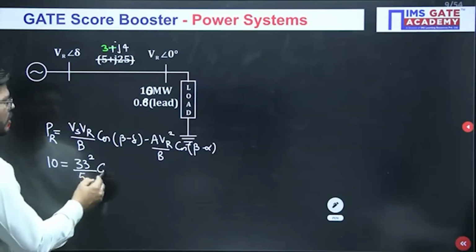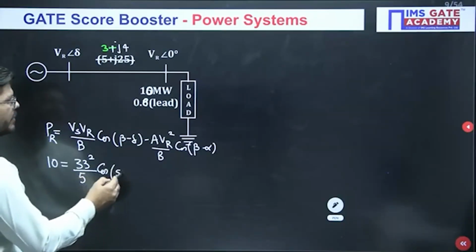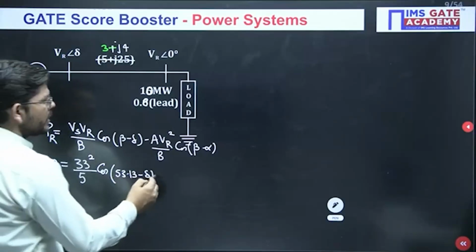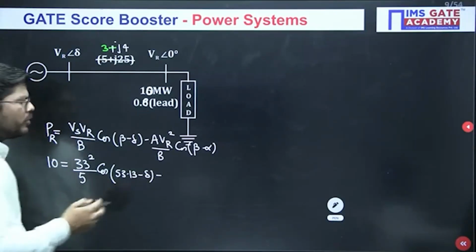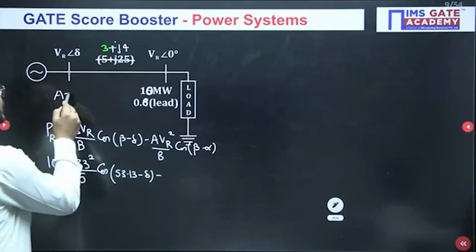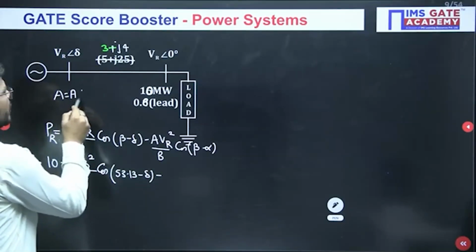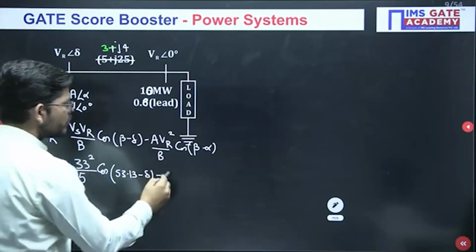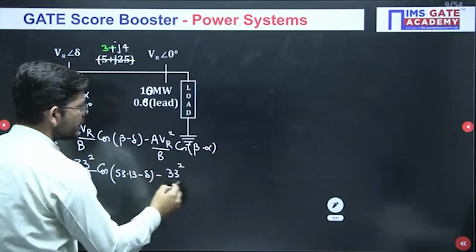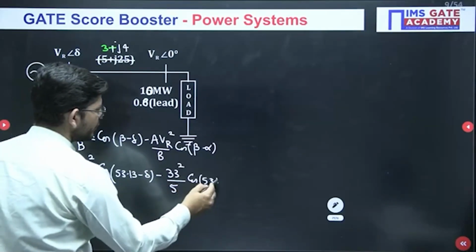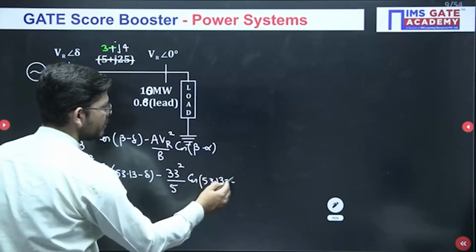Okay, then cos of beta, beta is 53.13, and we don't know the value of del. Then what is the value of A? A value, you know that normally will be chosen as 1. So A is basically A angle alpha, and we can take it 1 angle 0. So we will put the value of A, which is 1. Okay, and then finally the value of beta 53.13 minus alpha will be 0.